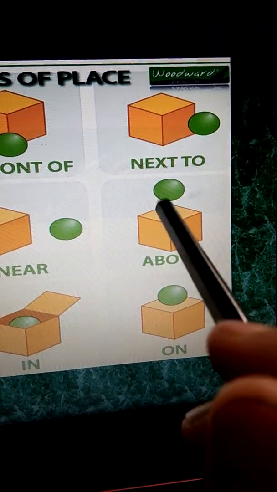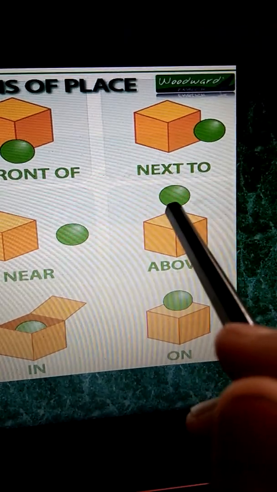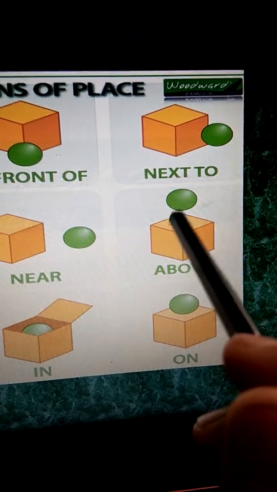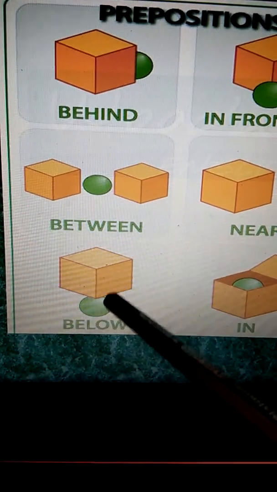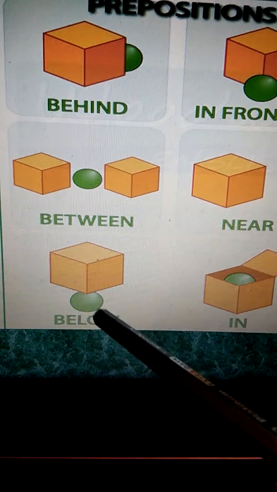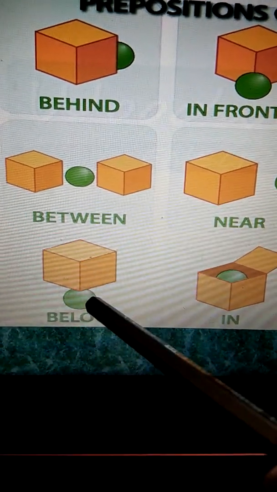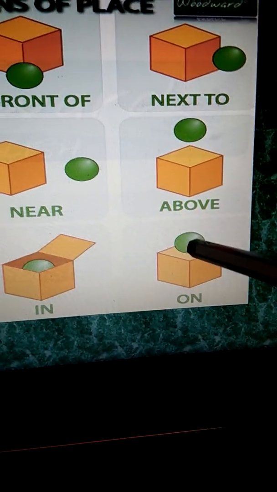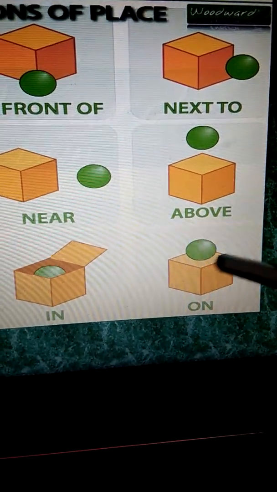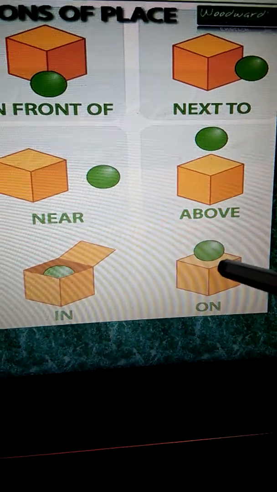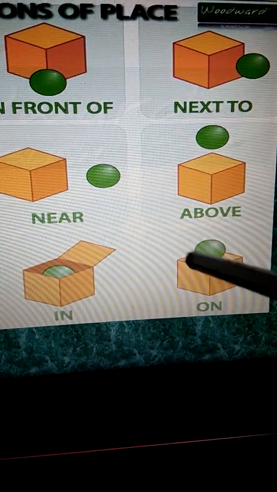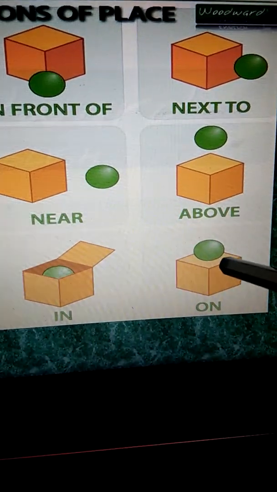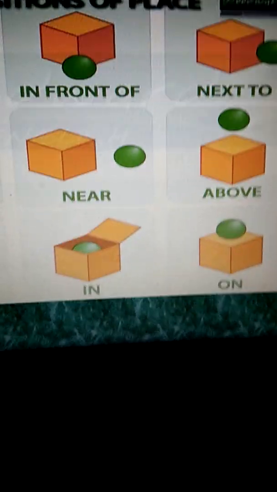Above, see, the ball is at the top of the box, but it is not touching, it's above. Below, again it is below, but there is a distance between the box and the ball. Inside, you know that. On, at the top, touching the surface of the thing. So when we say on, it means it is touching the surface of the thing.